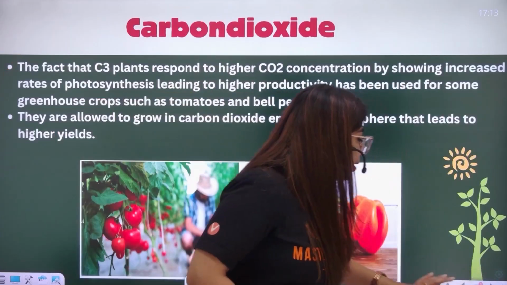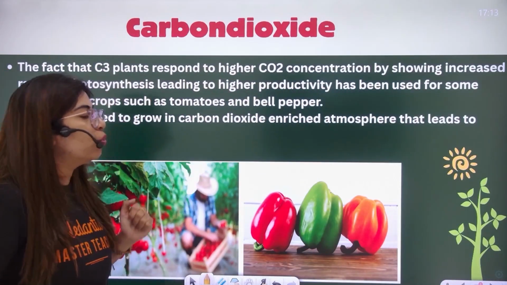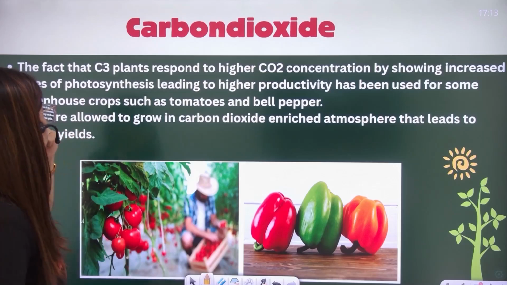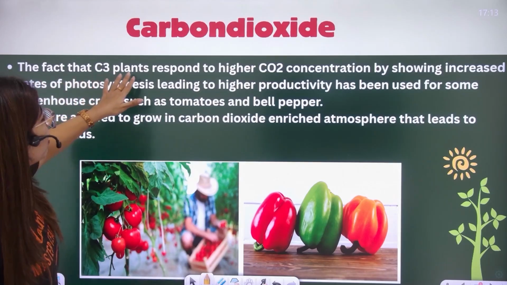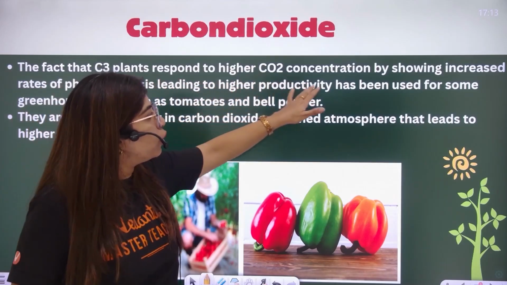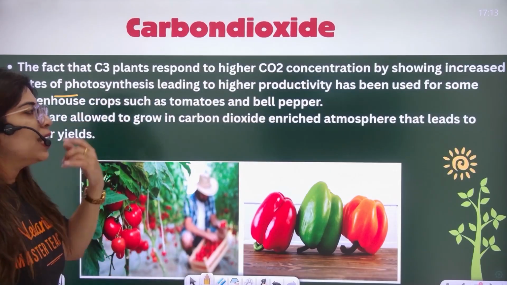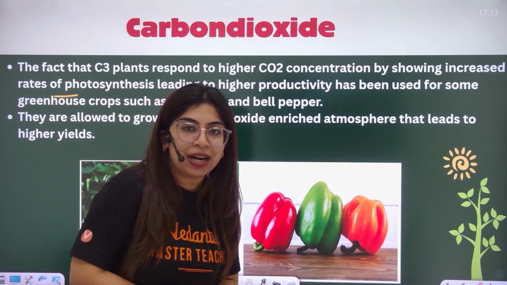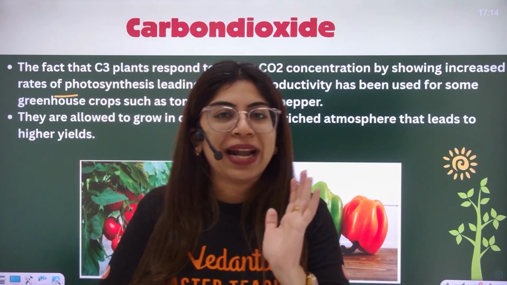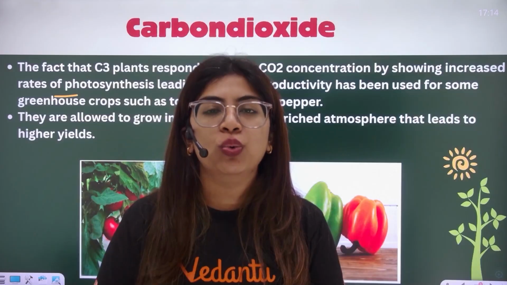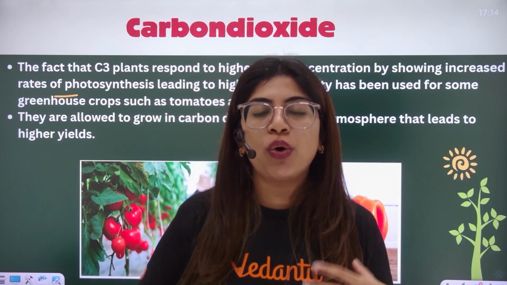Now, after carbon dioxide, we are moving a little bit more to this pointer only. The fact that C3 plants respond to higher CO2 by showing more photosynthesis would definitely increase the productivity. Now, I know that it is the C3 plant which is usually wanting more CO2. So, okay, I want to increase the economy, I want to have more monetary value out of it.